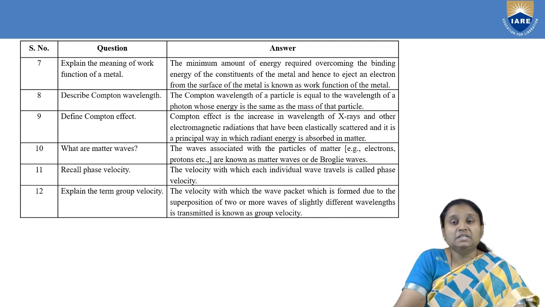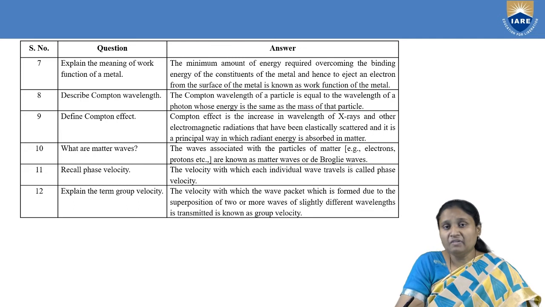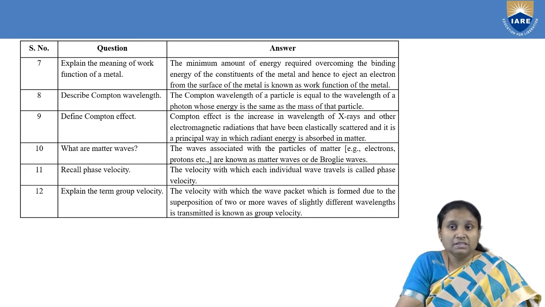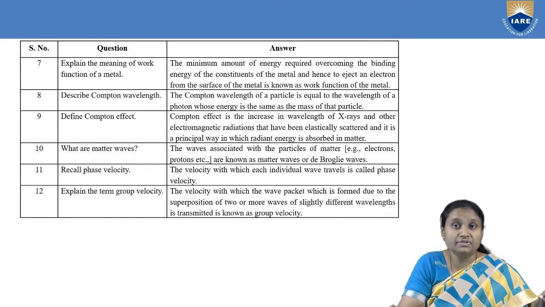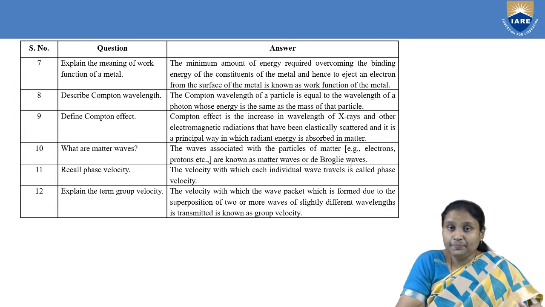Then next, proceeding further, we have phase velocity. So what is phase velocity? As you can see on the screen, it is defined as the velocity with which each individual wave travels. The next term is group velocity. So what is group velocity?